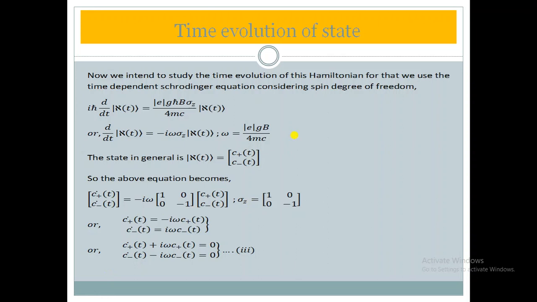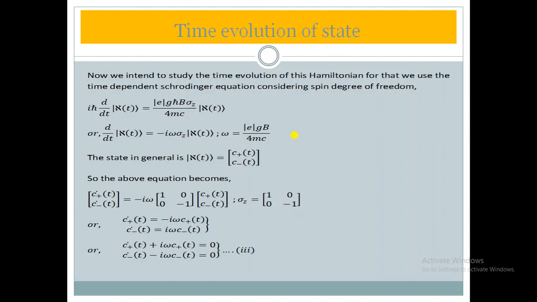Now it remains to find the state. We will consider one state, an intrinsic or spin state. We will consider one spin state, and then we will study the time variation, or at which time what the state would be.